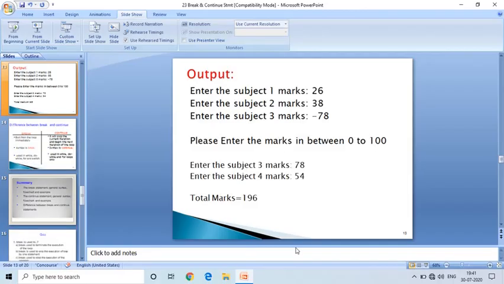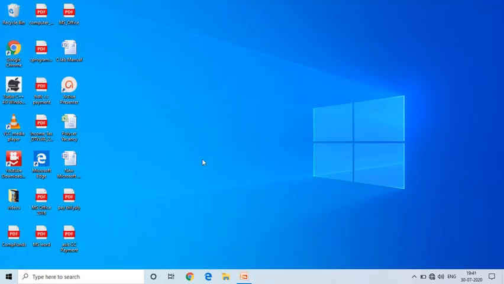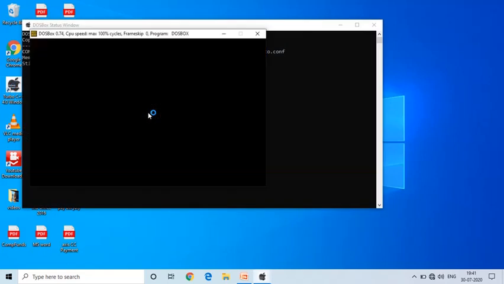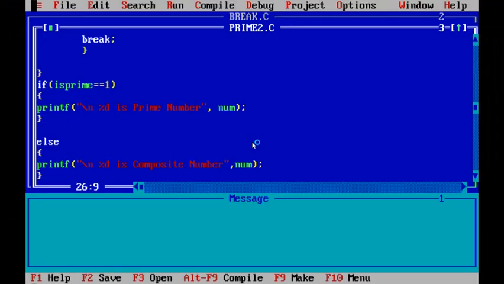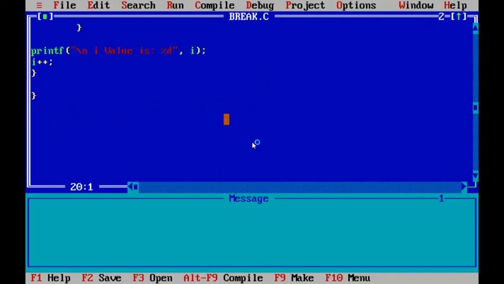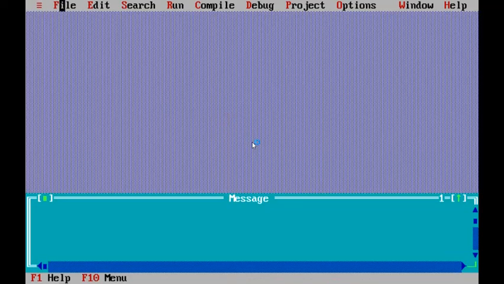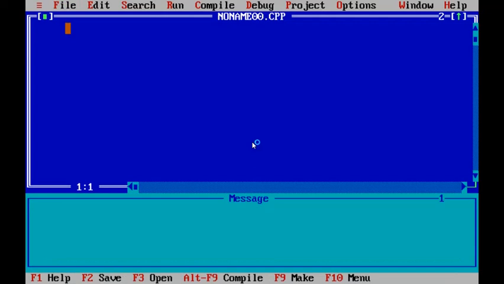We will see whether the output is correct or not by executing the program in the Turbo C++ compiler. Now open the compiler, take a new file by clicking on the file menu and the new option, and type the program.